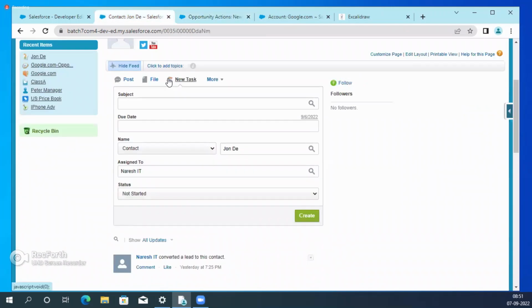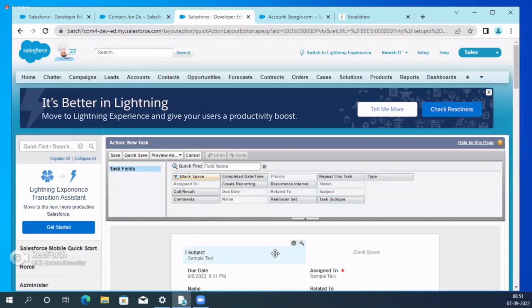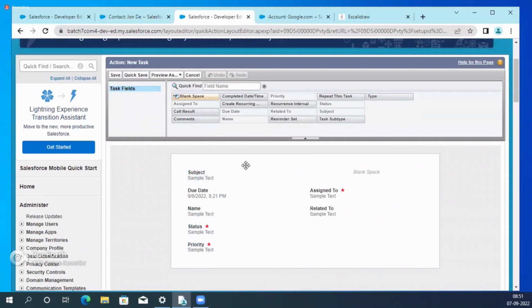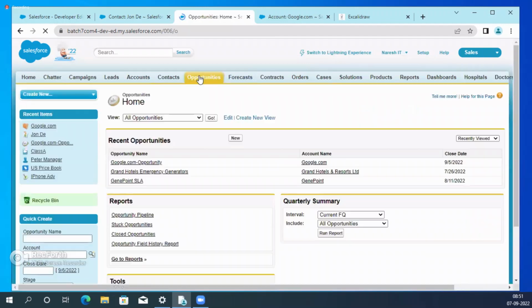Understand? Now see, if you want to change the icon, every action has an icon. This is the icon. If you want to change it, you can change it. Otherwise, it's not required. See, create feed item. That means you need to add a feed item. Save it. See, the new action feed item, sorry, page layout is this. Now, see the label, new task. Which one do you need to remove? Related to. I'm removing. Save it. I just saved.